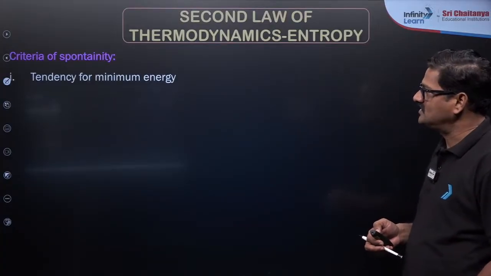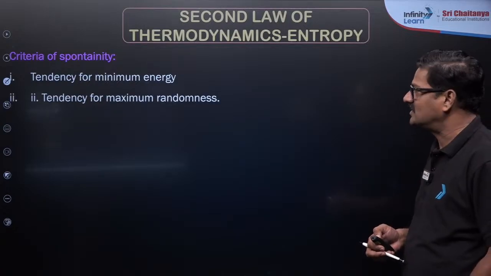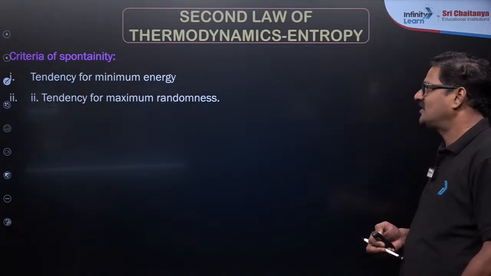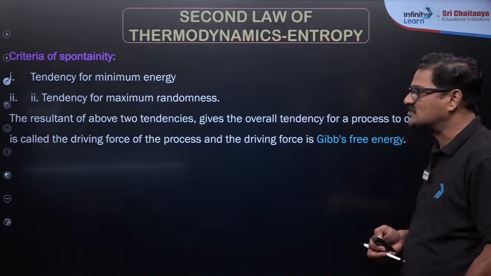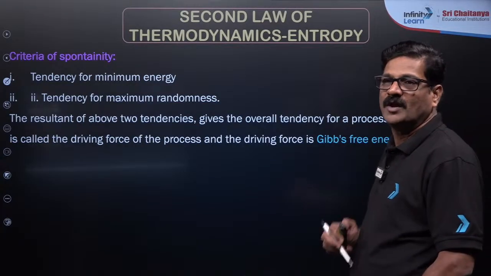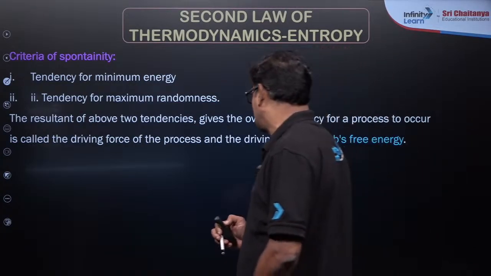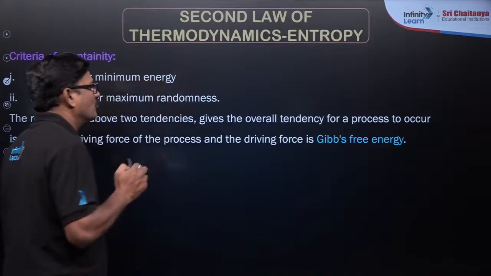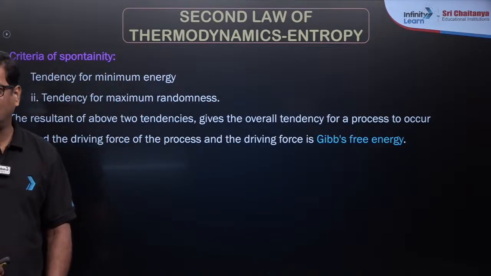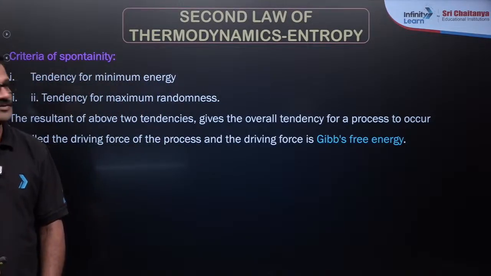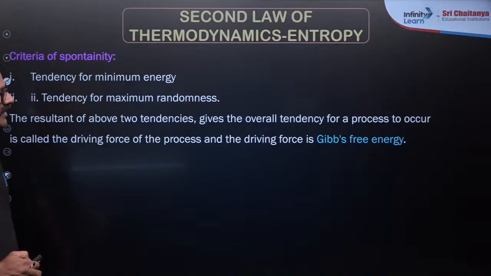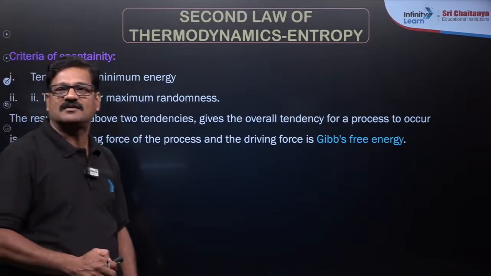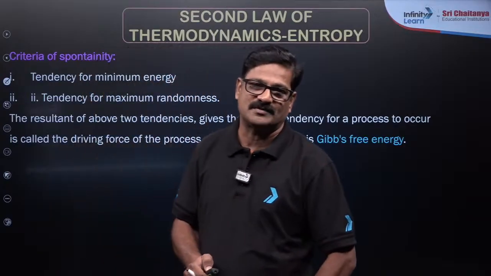So, the tendency to have minimum energy, the tendency to have maximum randomness, and the result of these two tendencies together is going to decide the overall direction and the criteria of spontaneity, my dear children. That is given by the Gibbs free energy change, the overall driving force of a process.